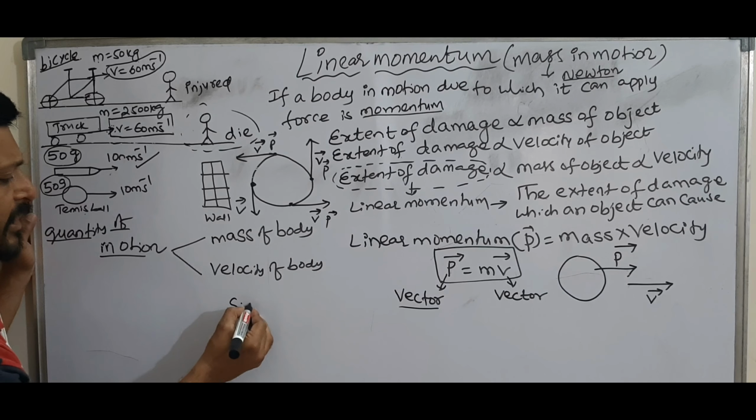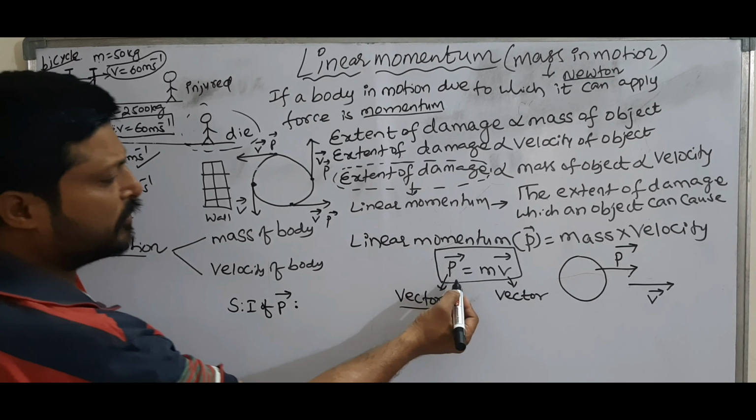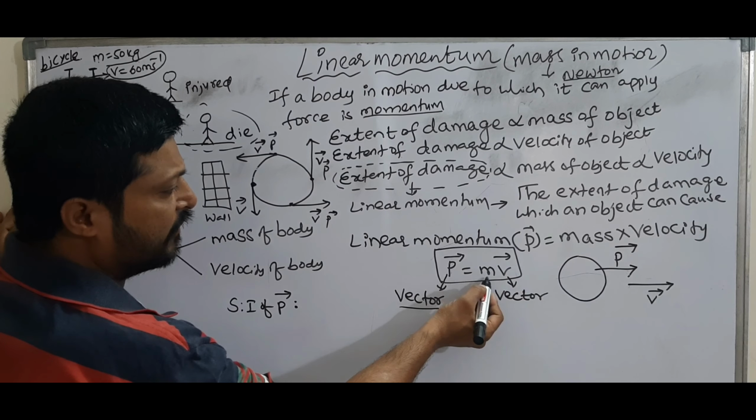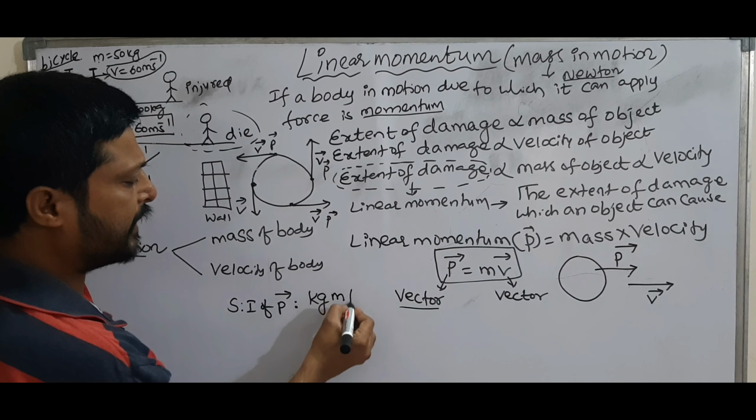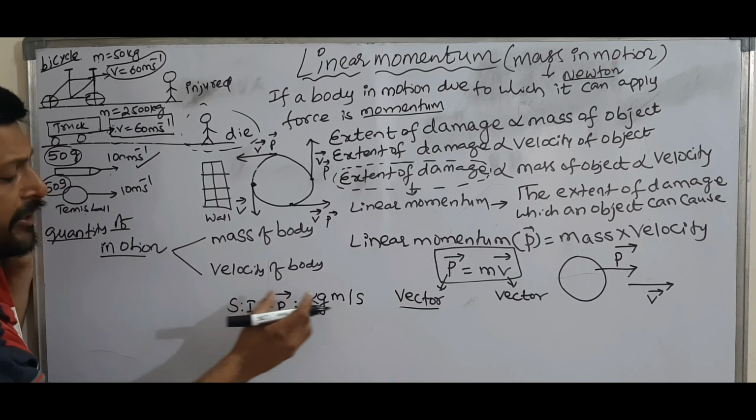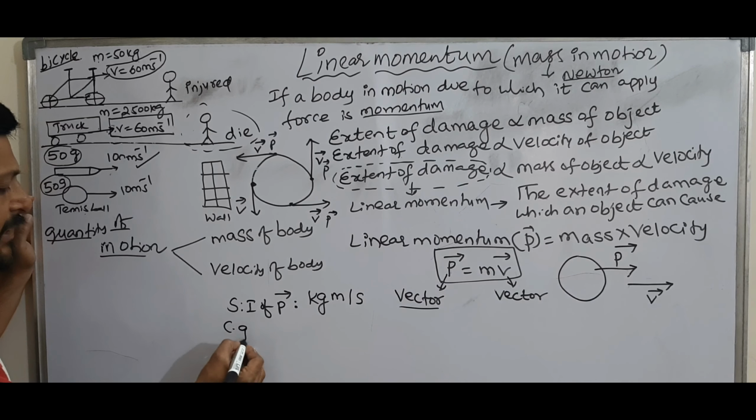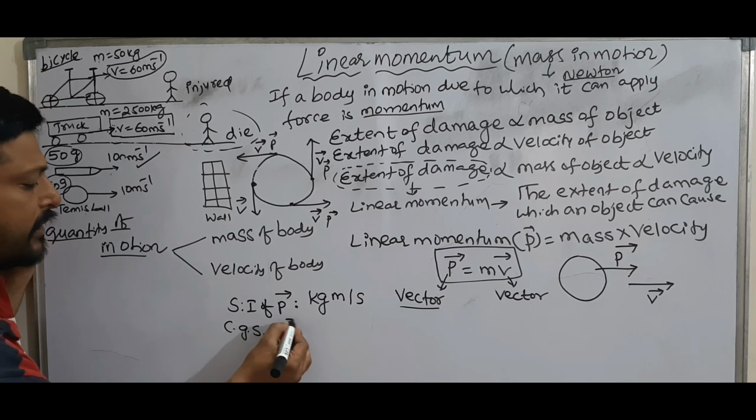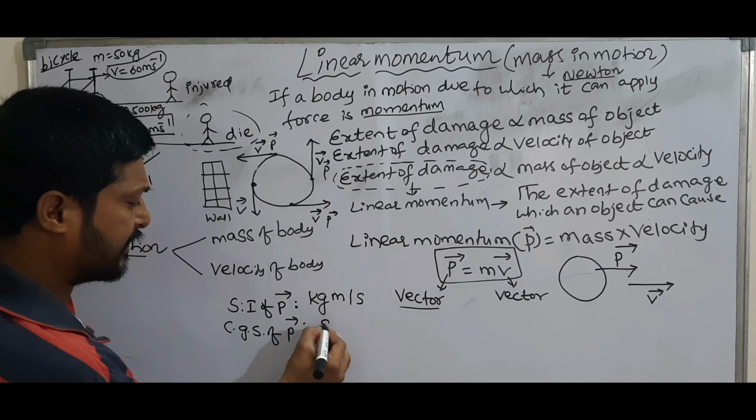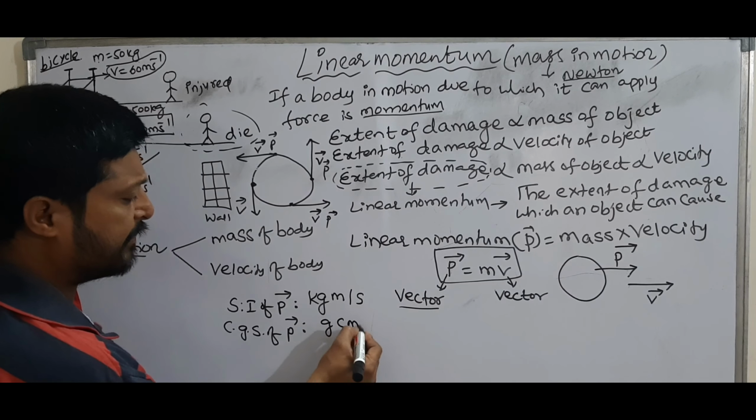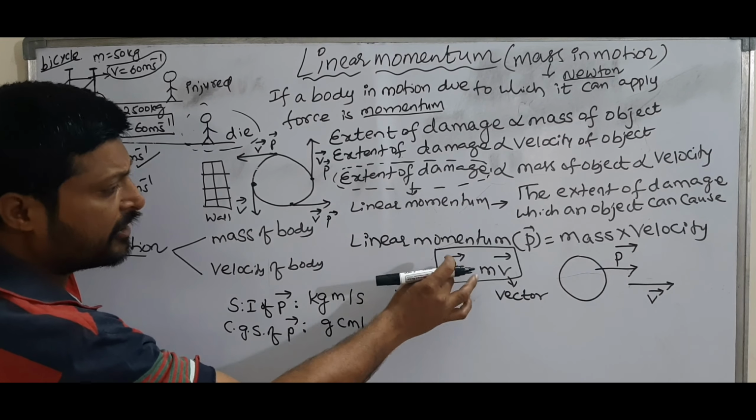Next, write the units of momentum. Momentum means mass into velocity. What is the SI unit of mass? Kg. What is the SI unit of velocity? Meter per second. So the SI unit of momentum is kg meter per second. Next, the CGS unit of momentum. The CGS unit of mass is gram and of velocity is centimeter per second. So gram centimeter per second is the CGS unit of momentum.